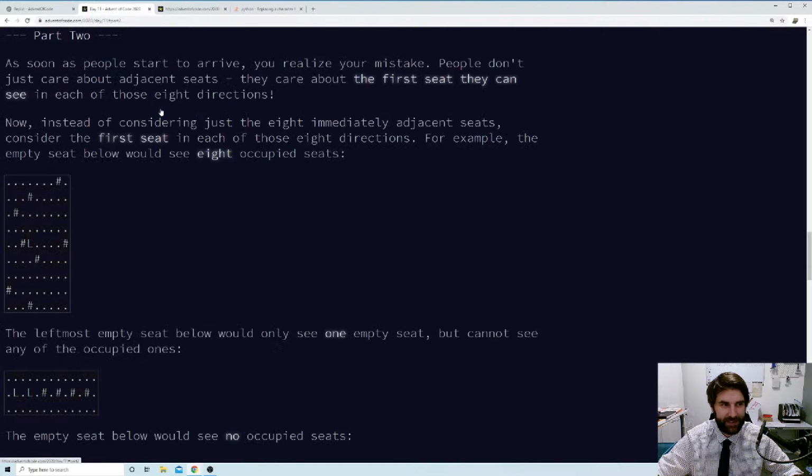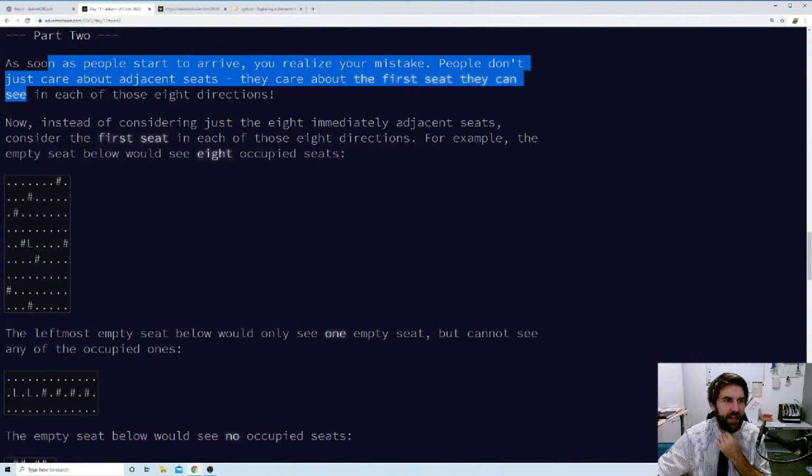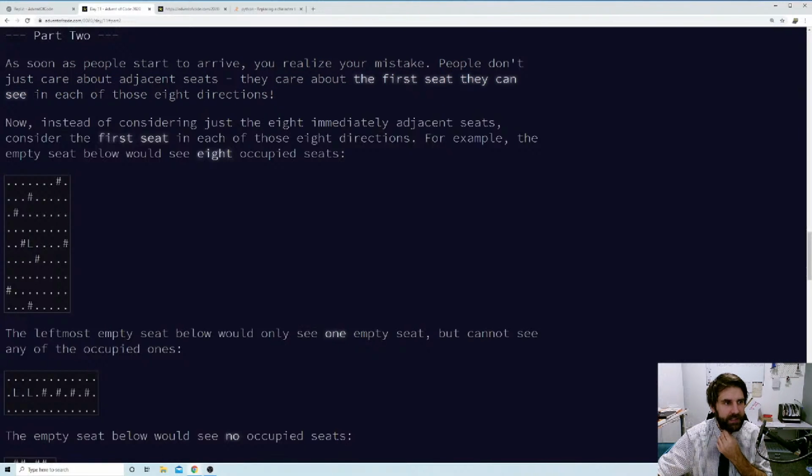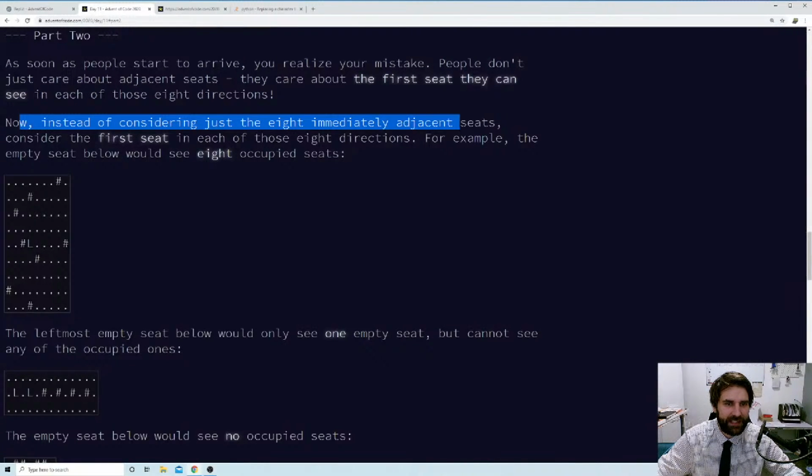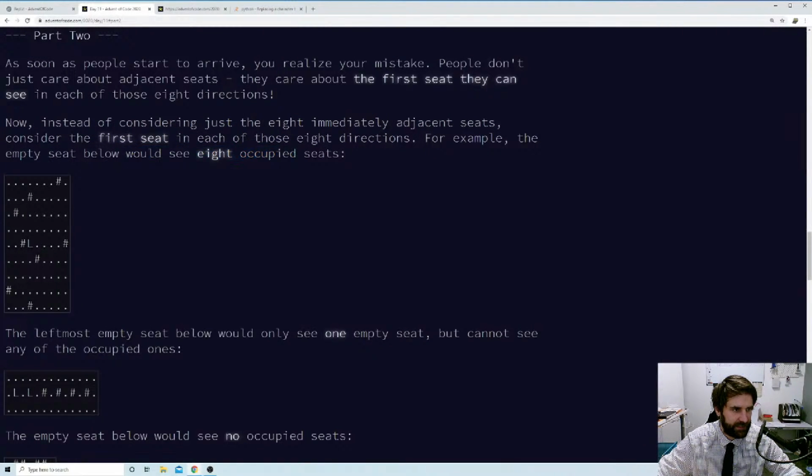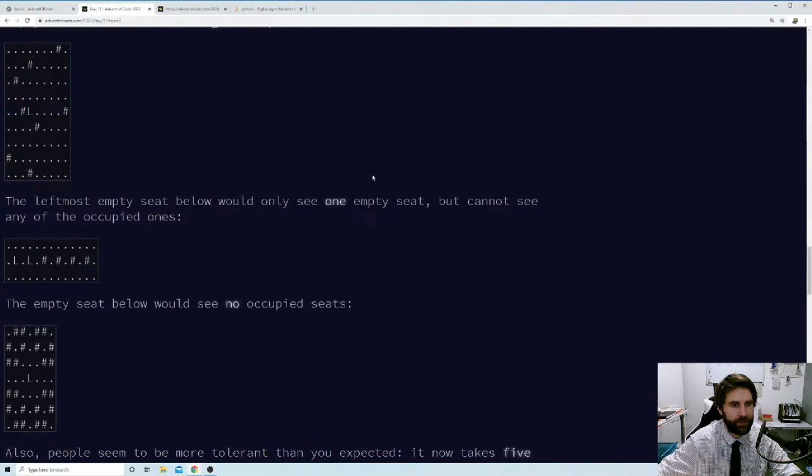Now, can we do day 2? That's the question. As soon as people start to arrive, you realize your mistake. People don't just care about adjacent seats. They care about the first seat they can see in each of those 8 directions. Oh, God. Now, instead of considering just the 8 immediately adjacent seats, consider the first seat in each of those 8 directions. For example, the empty seat below would see 8 occupied seats.